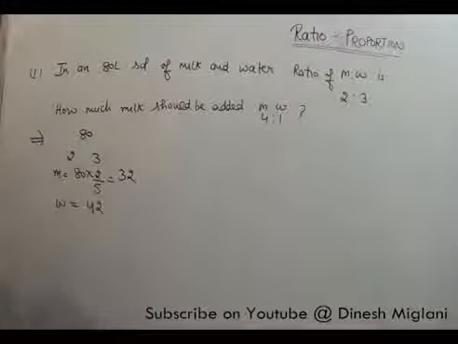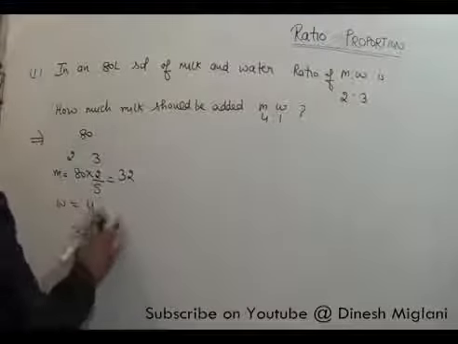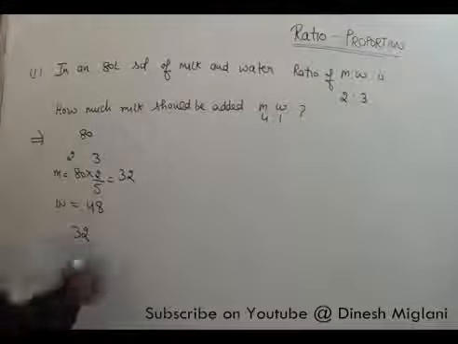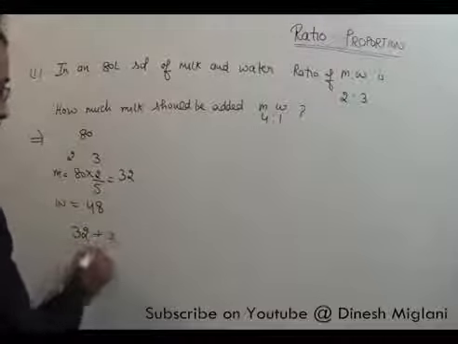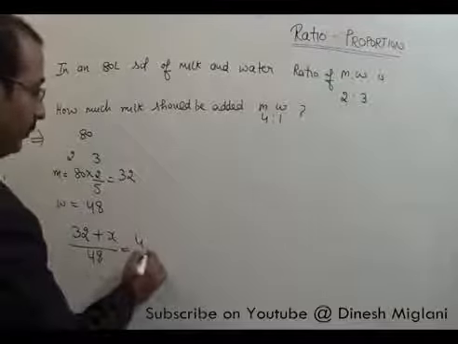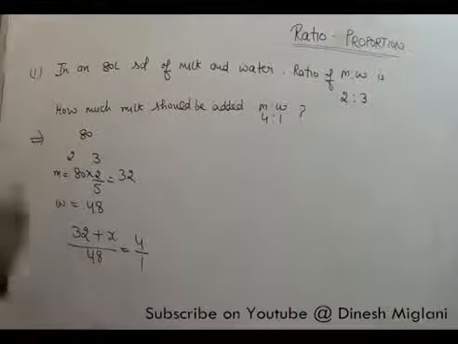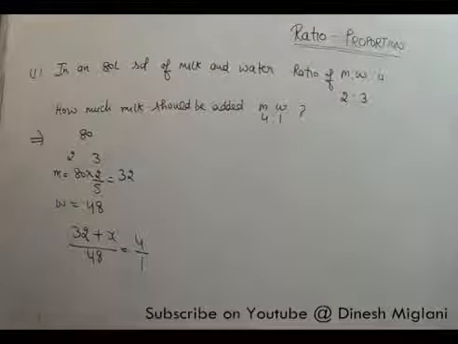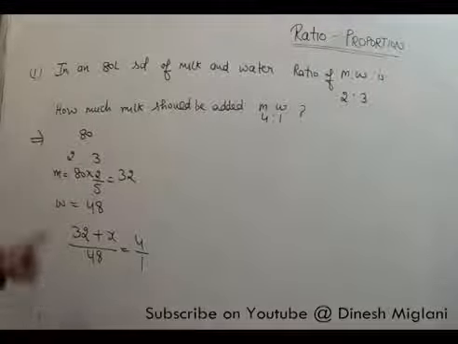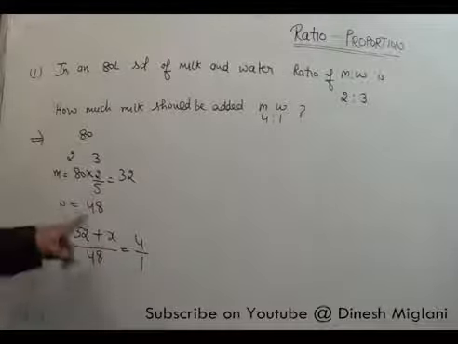So I have to add the milk in this. It means earlier my milk was 32. I will add x liter milk in it. My value of the water will remain the same. And the ratio becomes 4:1. Pay attention to what we have done. Total was 80 and the milk to water ratio is 2:3. So milk is 80 into 2/5, that is 32, and water is 48.